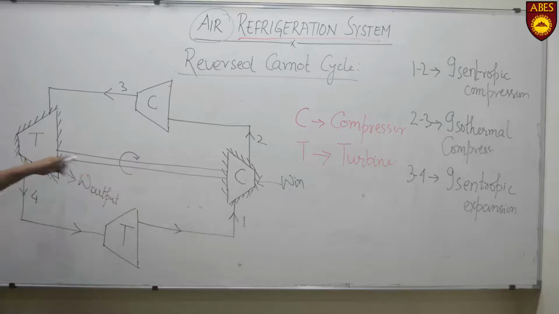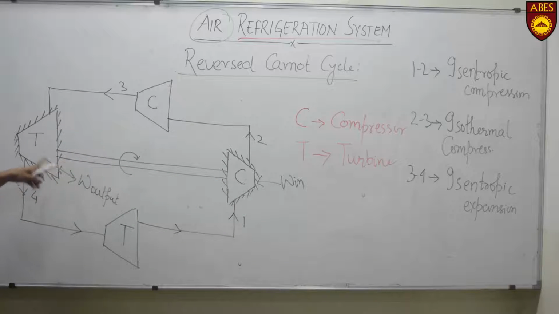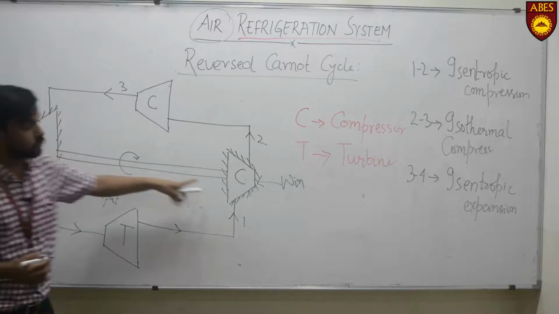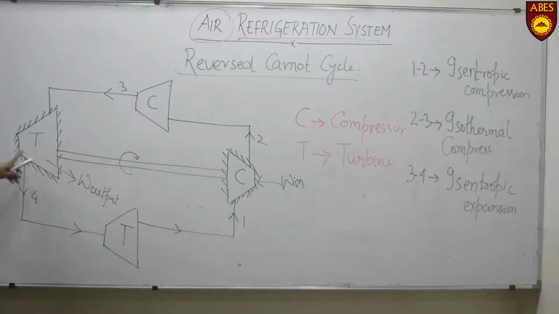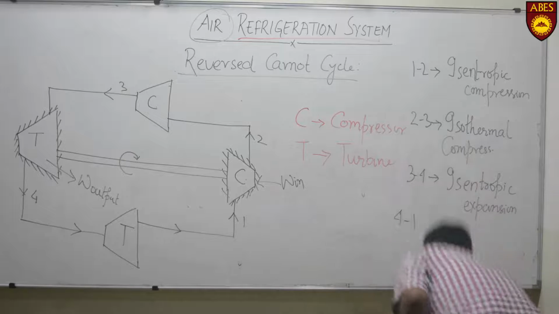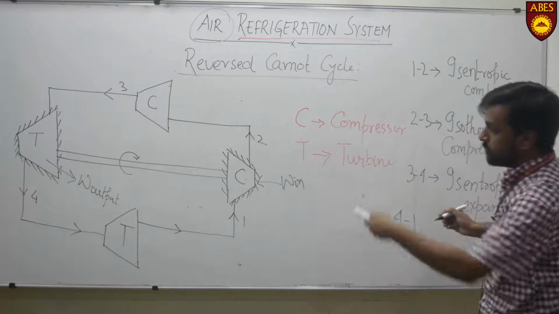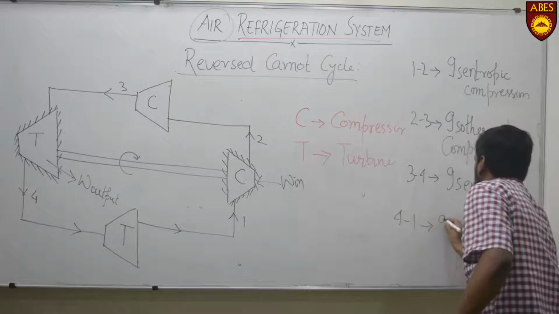This turbine is coupled with the compressor through the shaft, and the work output of the turbine is used to run the compressor, and this low temperature air is then forwarded on. That is the 4 to 1 process. The 4 to 1 process is isothermal expansion.